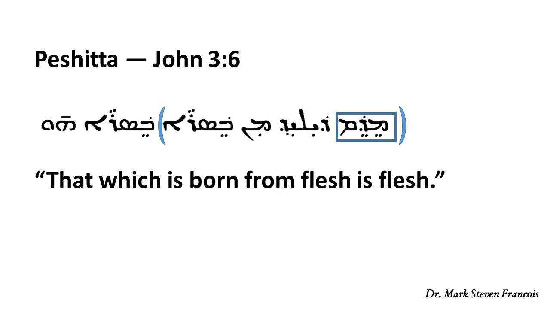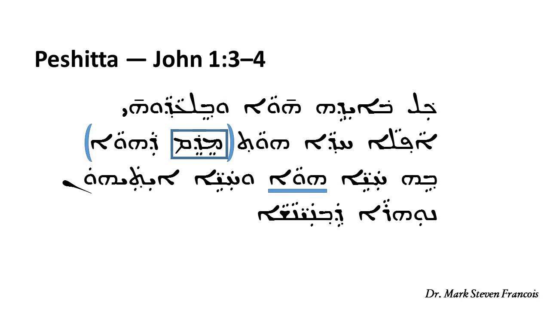Or in John 3 verse 6 it says, that which is born from flesh is flesh. The word that in the Peshitta is the word medem. And the phrase, that which is born from flesh, functions as the subject of the clause. And so the word medem in John 1 verse 3 can't refer back to the word one thing or the words not even one thing. It begins a clause that functions as the subject of the verb hawa in verse 4.